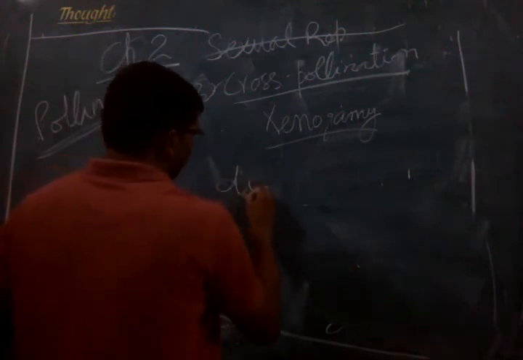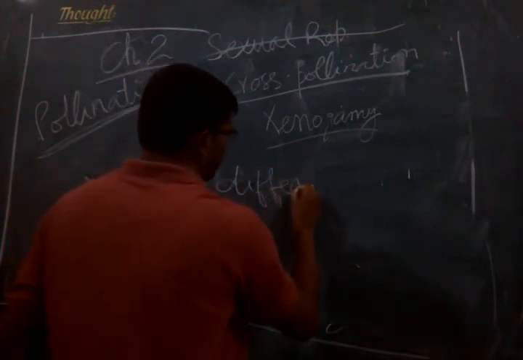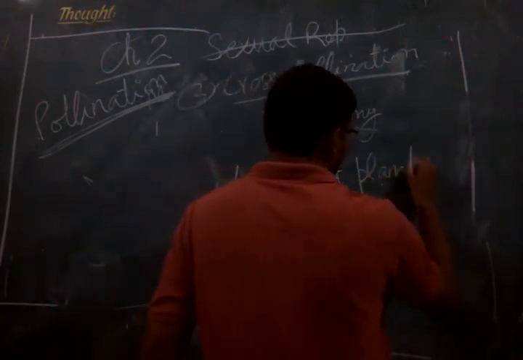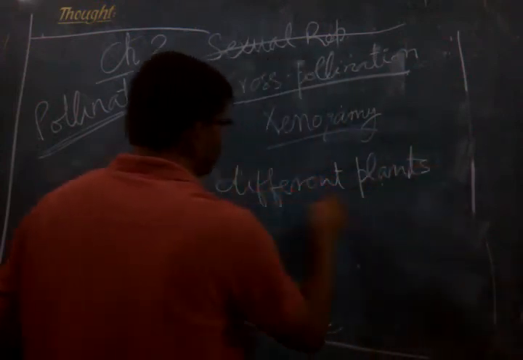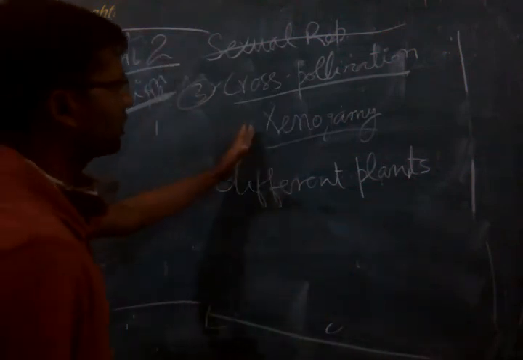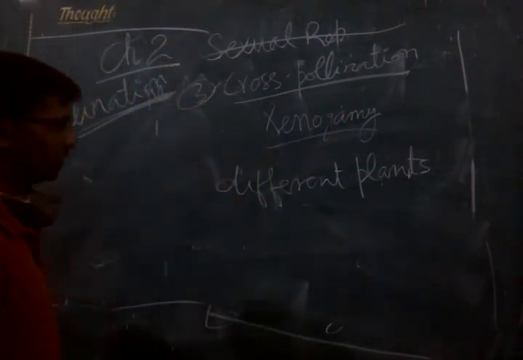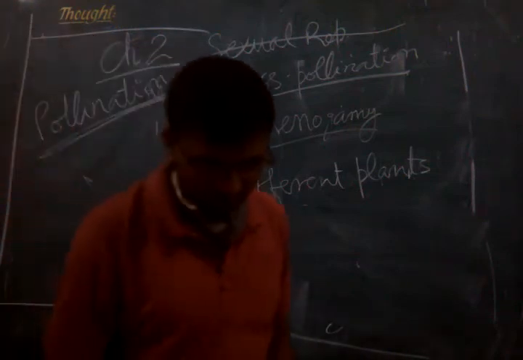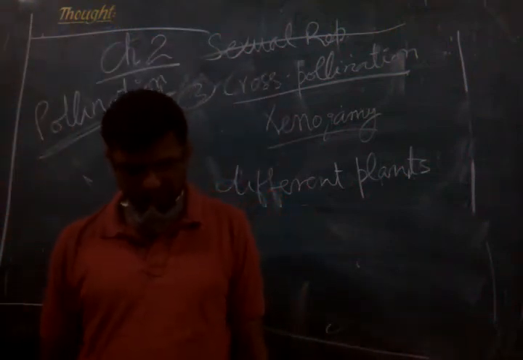So different flowers from different plants. When pollination takes place between different plants, it is called xenogamy or cross pollination. This is a very common kind of pollination.